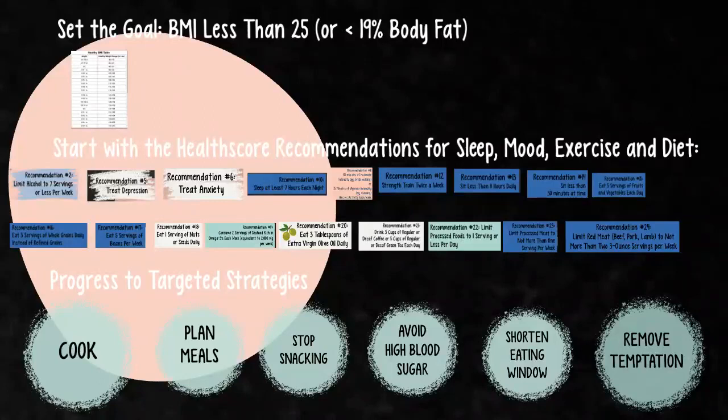Now, a lot of people will come to me asking me to help them lose weight, but we won't have worked together previously. And I like to encourage them to start from the beginning, start from the other recommendations in HealthScore, rather than targeting weight loss. Weight loss programs and diets are notoriously ineffective, and I think part of the reason is that they're looked at in isolation.